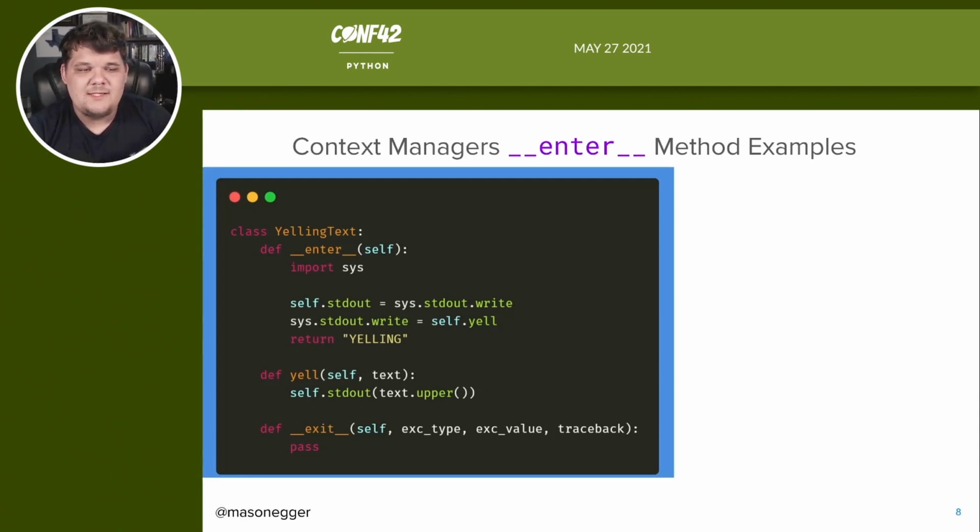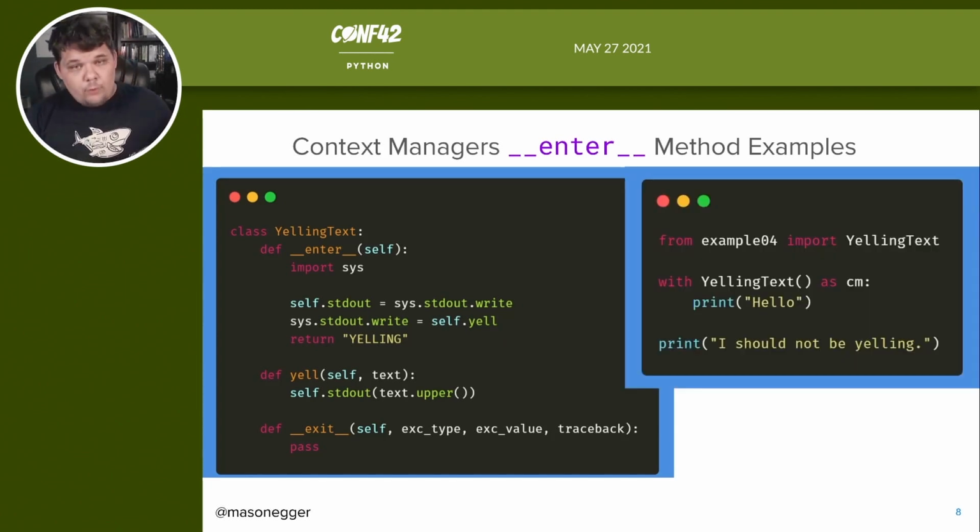And then we're going to say sys.stdout.write equals self.yell, and then return yelling. That's the variable that we're going to return back up to the context manager. We then say def yell, sys.stdout text.upper. So basically we're going to set everything to uppercase, and whenever someone calls sys.stdout.write, it's going to actually call the yell method instead, which is going to just uppercase all the text. And then again, we're not going to do anything with the exit method yet. We're going to get to that in a couple of slides.